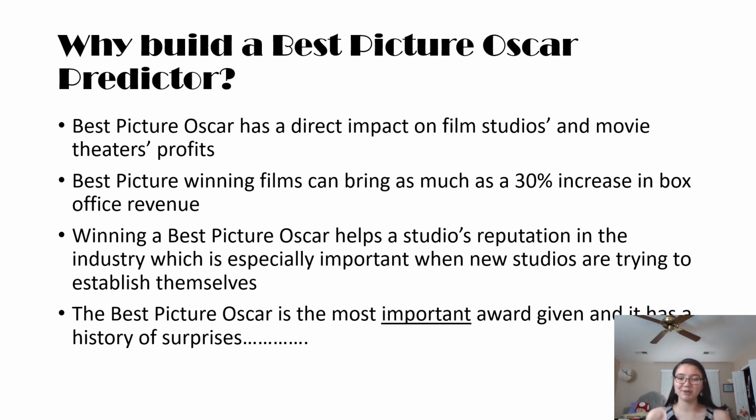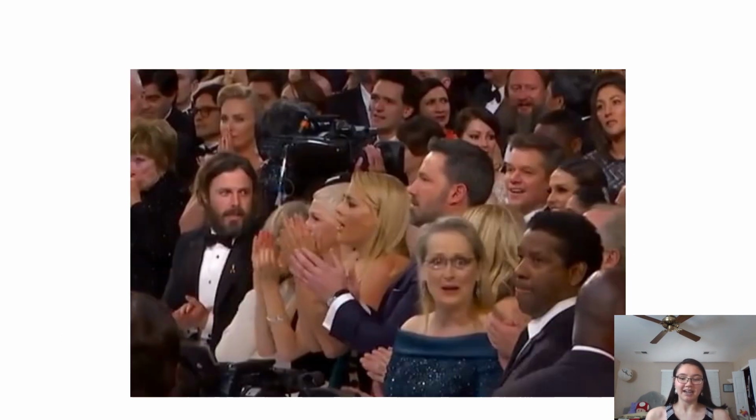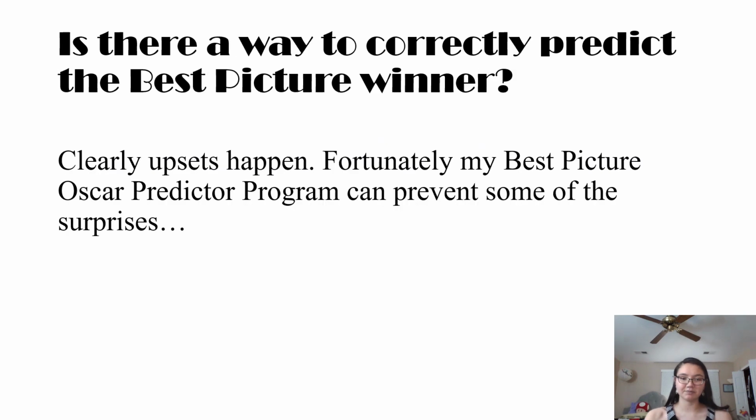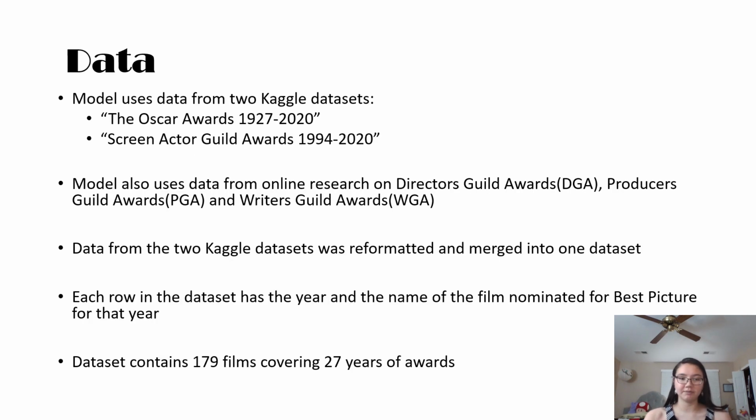It is also the most important award given in Hollywood, and has very much a history of surprises. As you can see by everyone's reaction here, things did not go to plan. This was specifically from the 2017 Oscars, where La La Land was declared the winner. However, due to an envelope mix-up, the winner went to Moonlight. Upsets can occur, and with my prediction program, we can forecast these upsets happening a little more accurately.